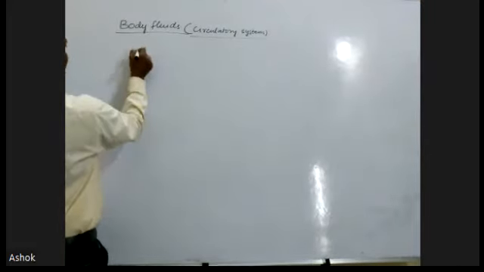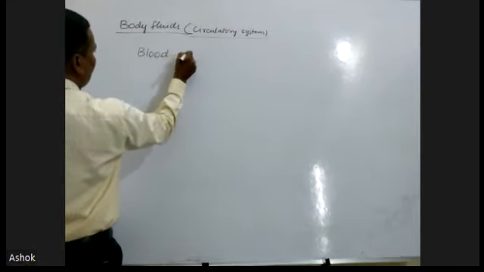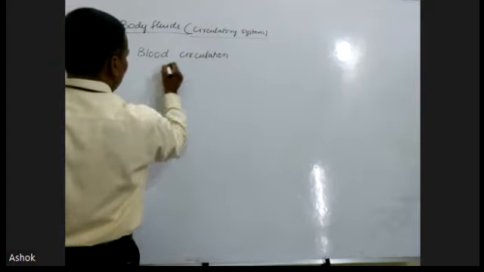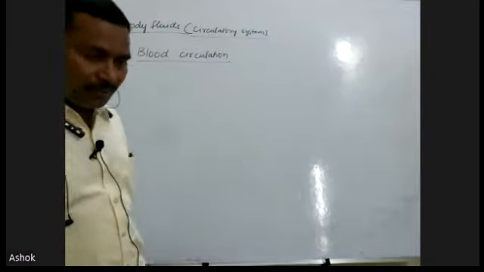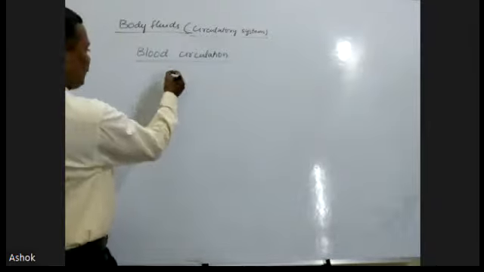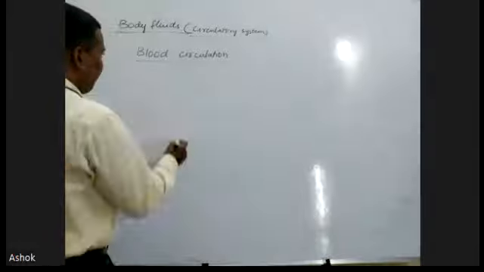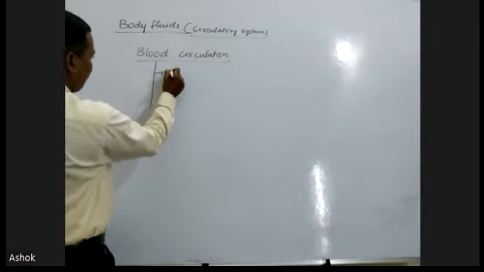In blood circulation, the blood circulates from one place to another place. Actually, blood circulation is of two types.